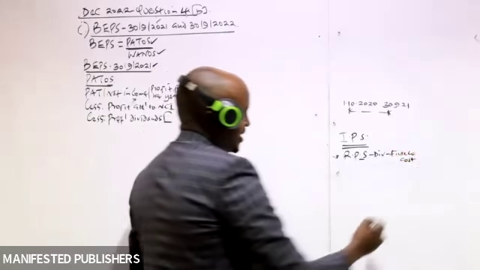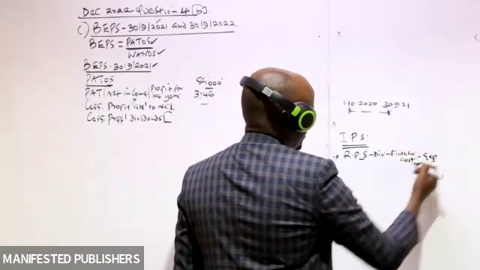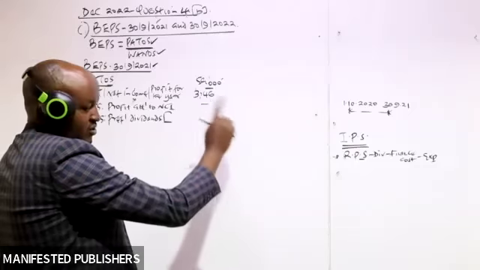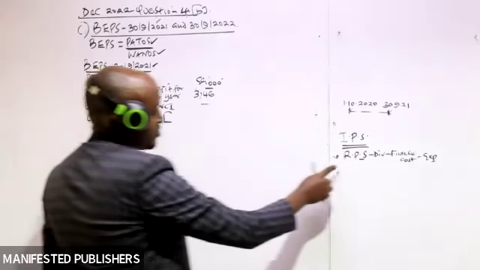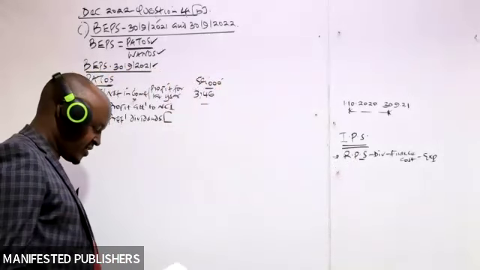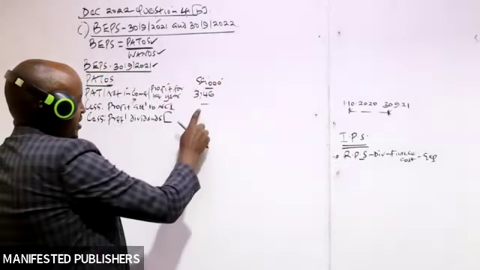Finance cost is an expense, and therefore in arriving at this profit, the finance cost has already been deducted, and it includes dividends on redeemable preference shares. But because these preference shares are irredeemable, we are going to deduct their dividends here.